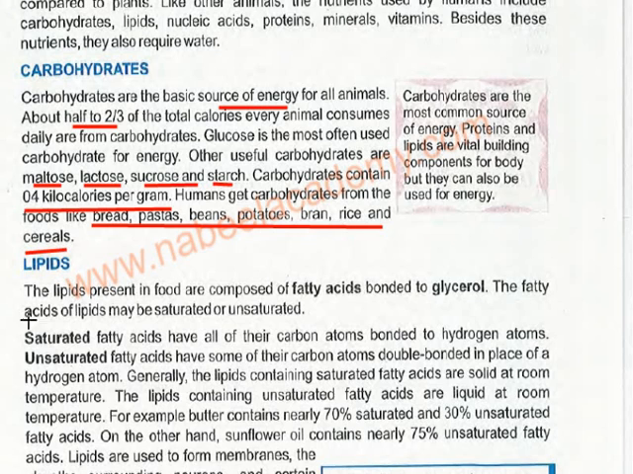Then lipids, what are lipids? They are present in food as fatty acids, and they are bonded to glycerol. So actually lipids are fatty acids bonded to glycerol. The fatty acids of lipids may be saturated or unsaturated. You must remember, in your chemistry you would have studied about saturated and unsaturated fats. So these same fats are present also in the human body. Saturated fatty acids have all of their carbon atoms bonded to hydrogen atoms, but unsaturated fatty acids have some of their carbon atoms double bonded. Always remember, saturated single bond, unsaturated double bond.